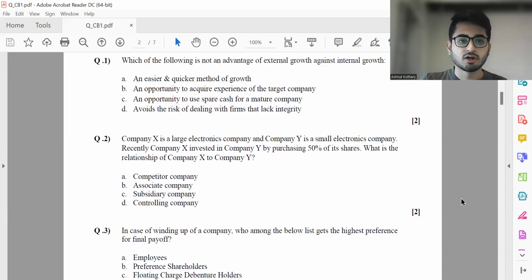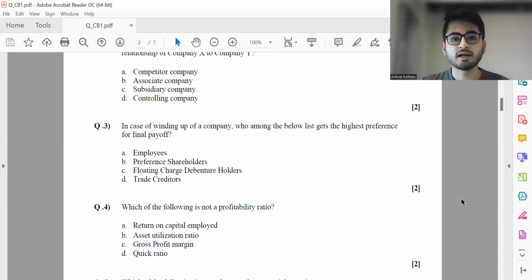Next, question 3. In case of winding up of a company, who among the below list gets the highest preference for final payoff? So this would be basically employees, preference shareholders, floating charge debenture holders, trade creditors. So again, among these, floating charge debenture holders are basically secured creditors. So these should rank the highest. So it's option C. Question 4, which of the following is not a profitability ratio?